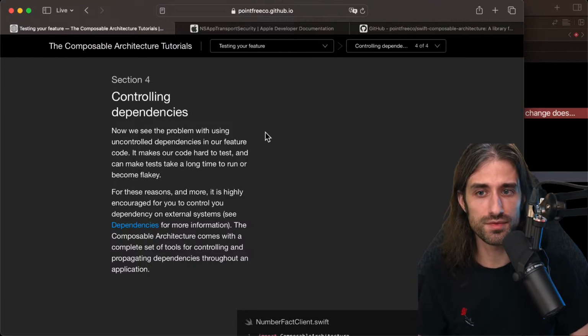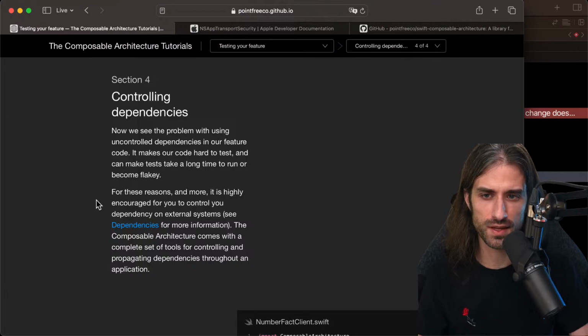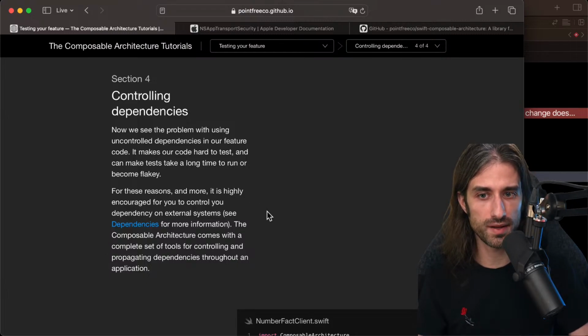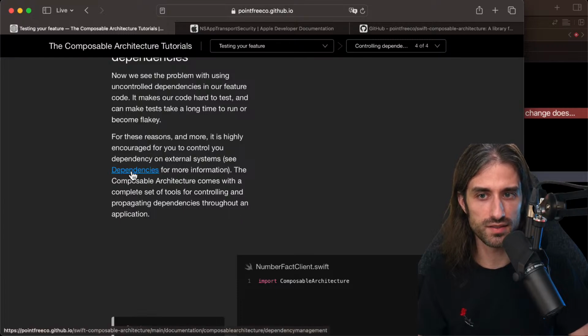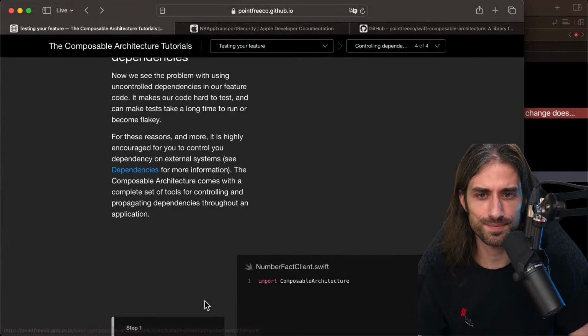So now we see the problem with using uncontrolled dependency in our feature code. It makes our code hard to test and can make tests take a long time to run or become flaky. So uncontrolled dependency, here it refers to the fact that we used URLSession just by calling URLSession.shared, so using a singleton. For these reasons and more, it is highly encouraged for you to control your dependency on external systems. So there is a dependencies section in the doc for more information.